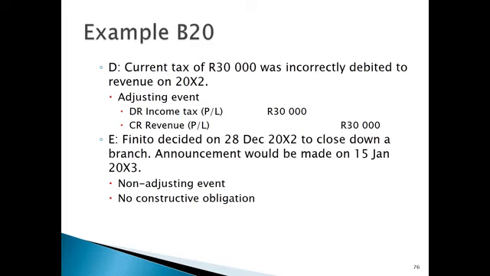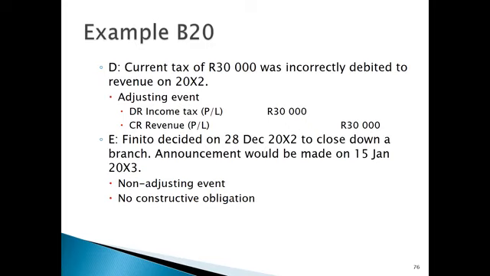Scenario D is where current tax of 30,000 Rand was incorrectly debited to revenue on 20X2. So if revenue was incorrectly debited, we're going to have to credit it to basically correct that incorrect journal entry. To fix that mistake, we need to credit revenue with 30,000 and we debit our income tax with 30,000.